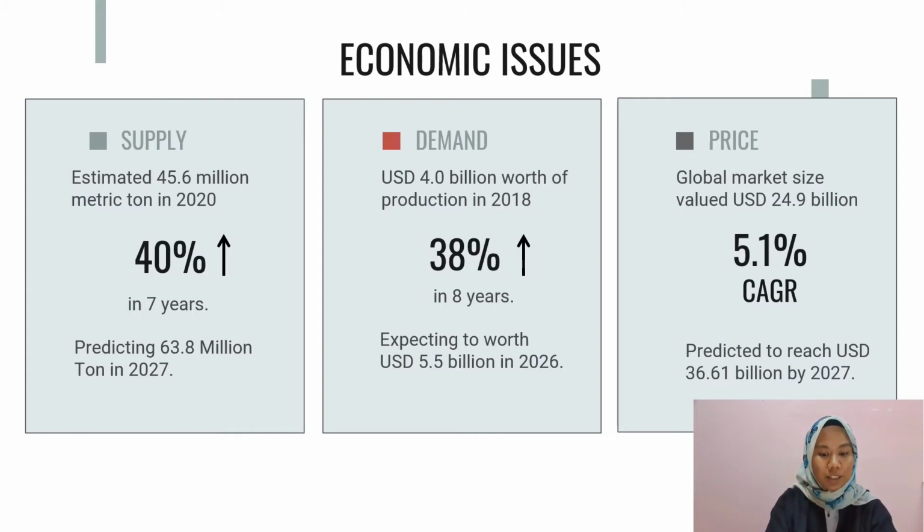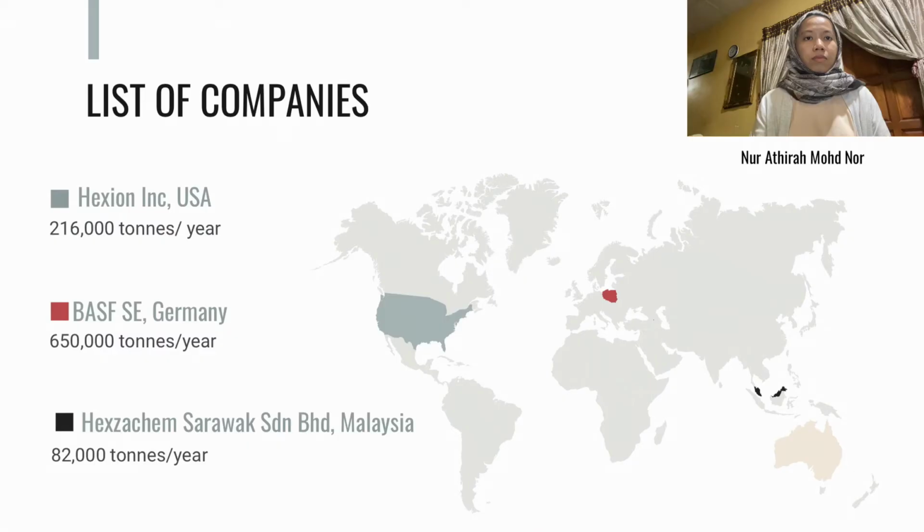As for the supply, we expect it to increase around 40% in 7 years, where we predict we will have around 63.8 million tons in 2027. As for demand, it will increase roughly 38% in 8 years. For the price of formaldehyde with a CAGR of 5.1%, we predict that globally formaldehyde will be worth around 36.61 billion USD in 2027. There are several companies that produce formaldehyde, which are Hexagon Incorporation, located in USA.